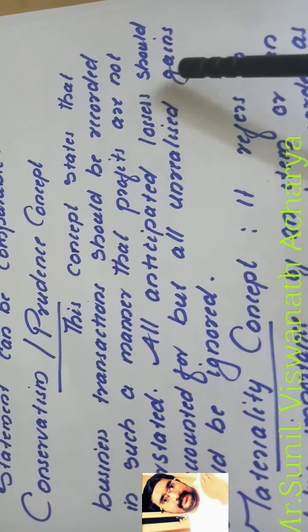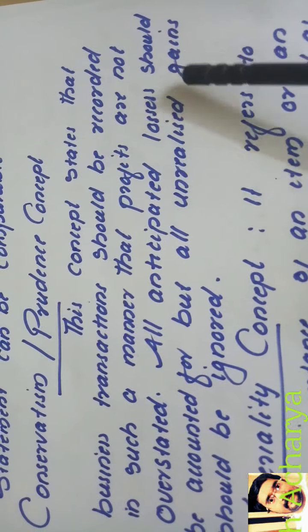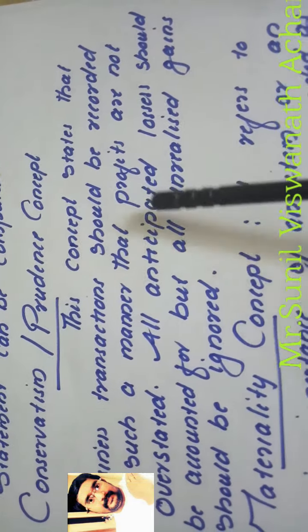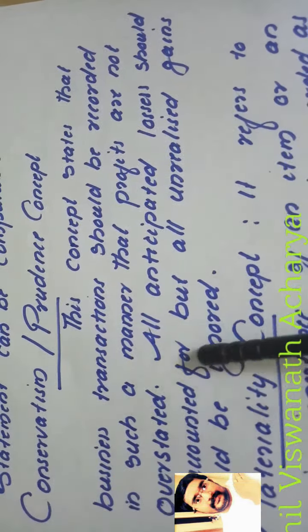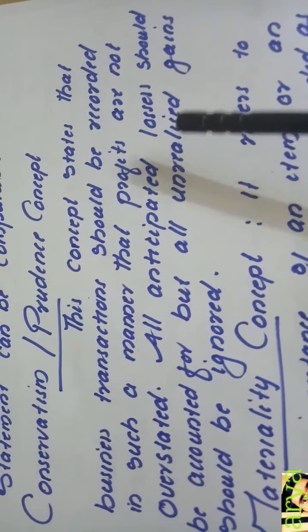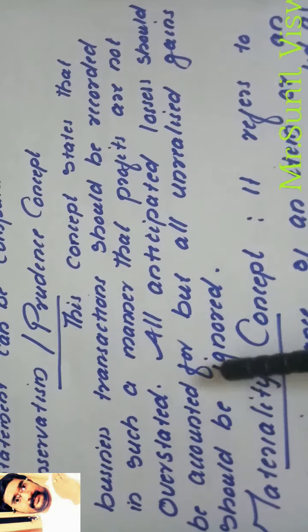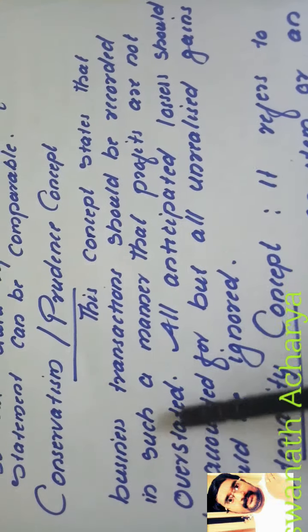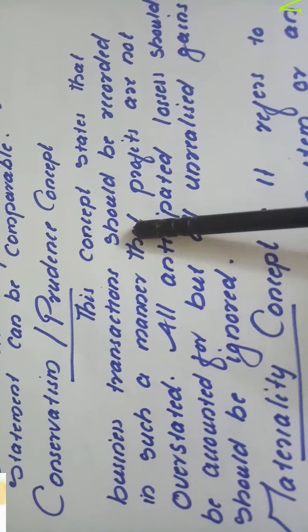But any unrealized gain or unrealized profit, we have to ignore. So all expected losses we record, but all unrealized profit or gain is ignored. Then only is the profit not overstated.